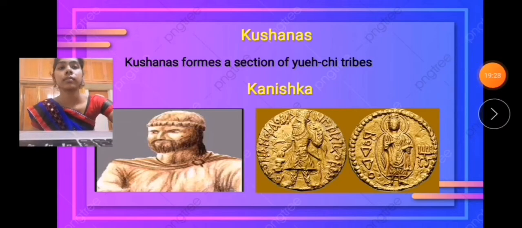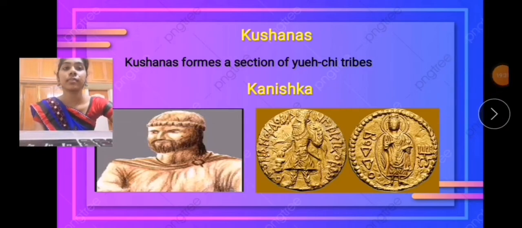In the last slide we saw about the Indo-Greek rulers, students, and from this slide we'll see about the Kushanas. The Kushanas formed a section of the Yuchi tribes who inhabited northwestern China in the remote past.